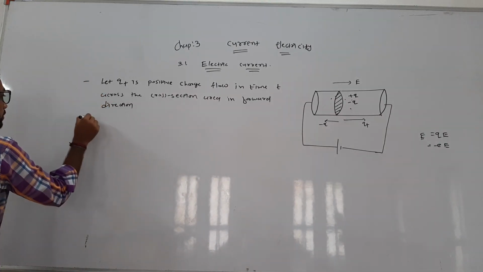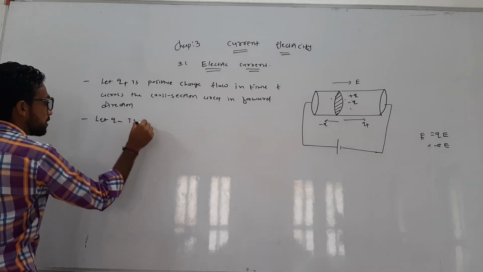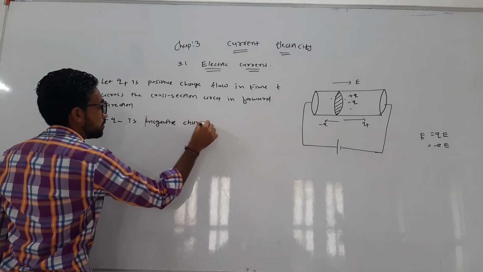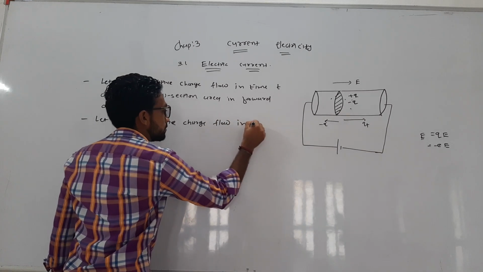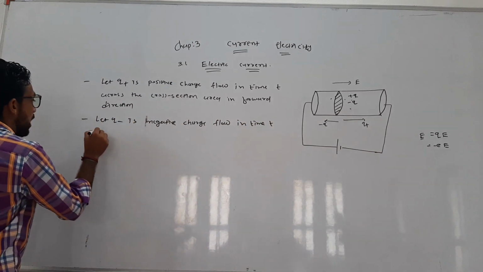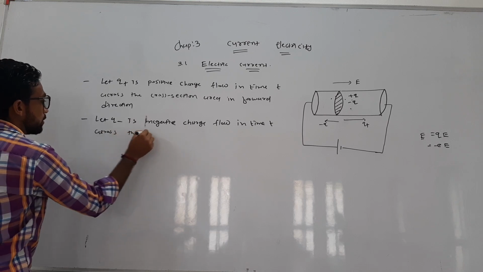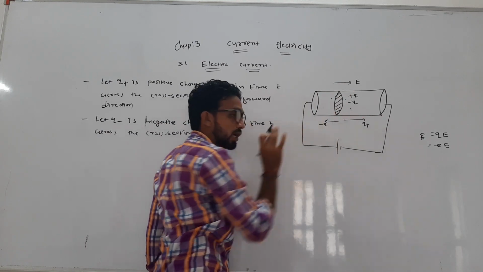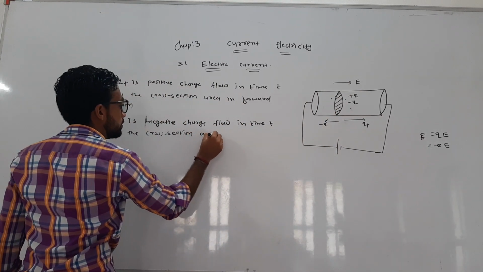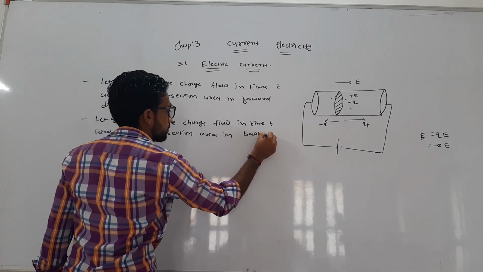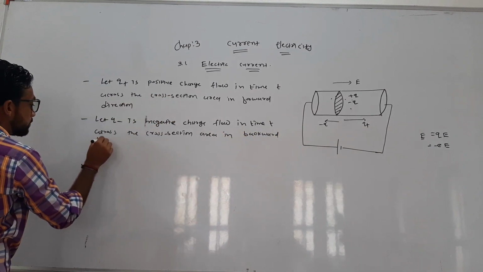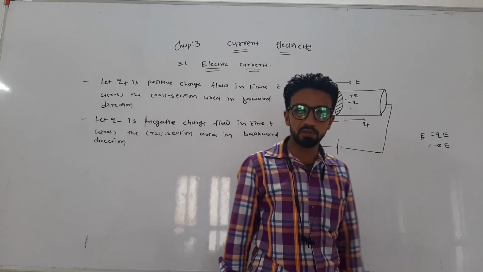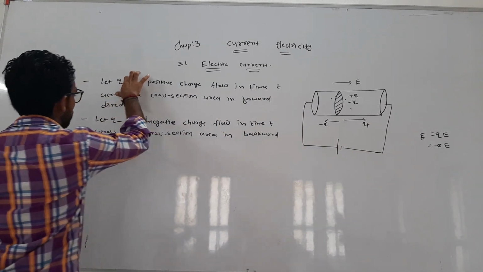Similarly, let q minus be the negative charge flow in time t across the cross-sectional area, held perpendicular to the direction of flow of charge, in backward direction. Then what is the net amount of the charge flowing in forward direction? That is given by the difference of q plus and q minus.